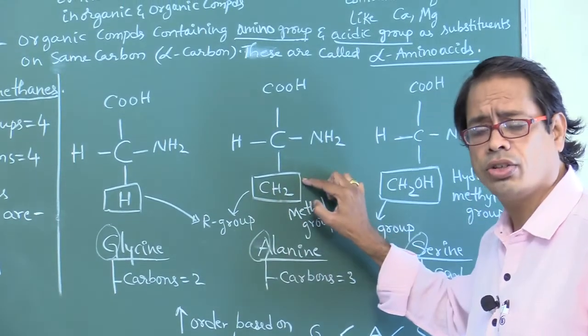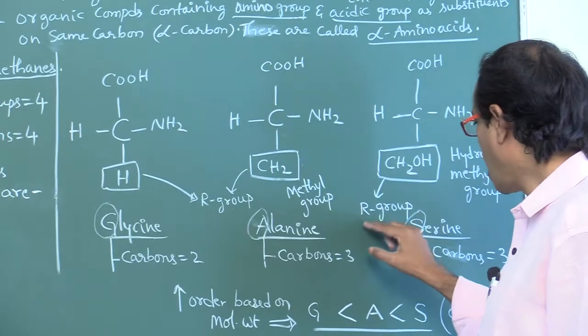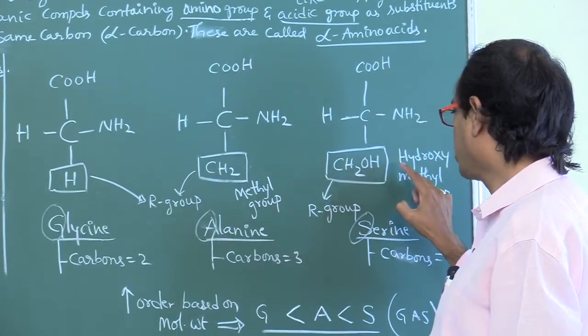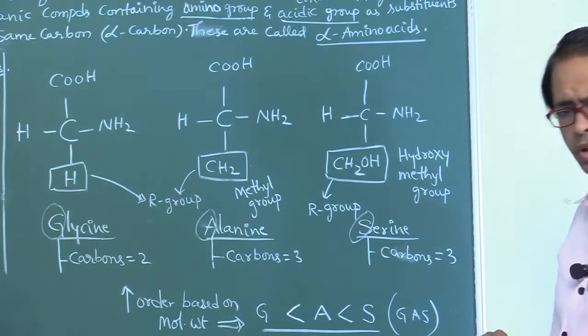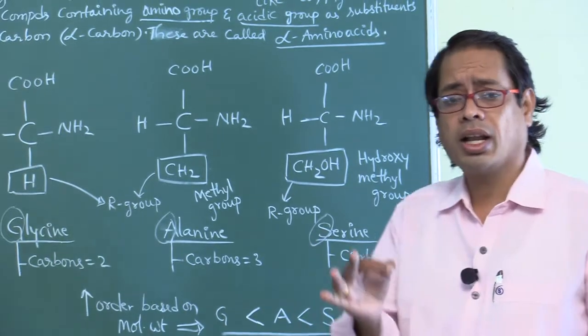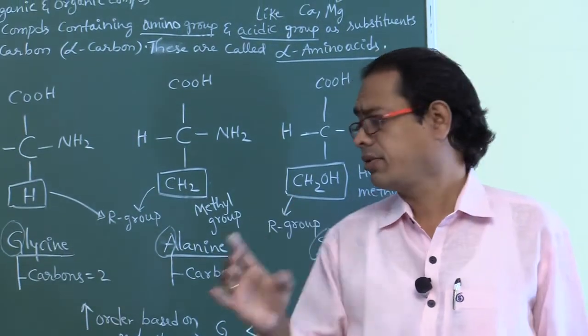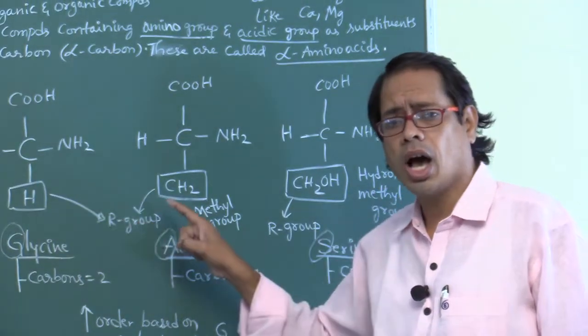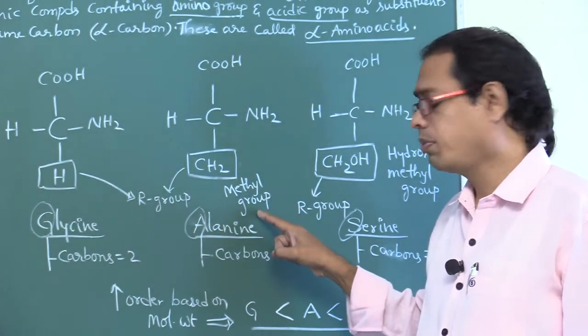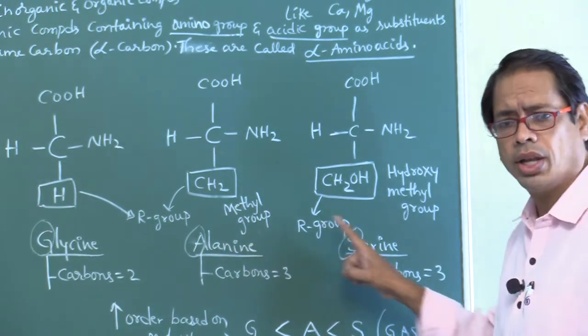The R group in glycine is hydrogen. The R group in alanine is the methyl group. The R group in serine is CH2OH, that is the hydroxymethyl group. So the R group in glycine is hydrogen, in alanine it is the methyl group, and in serine it is the hydroxymethyl group.